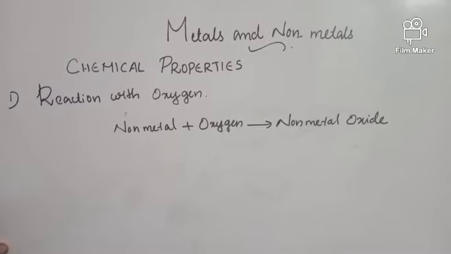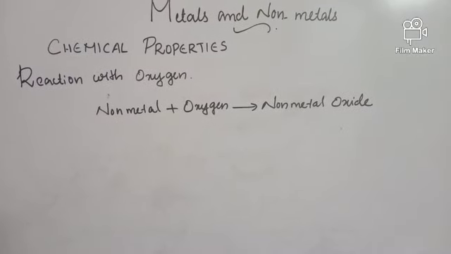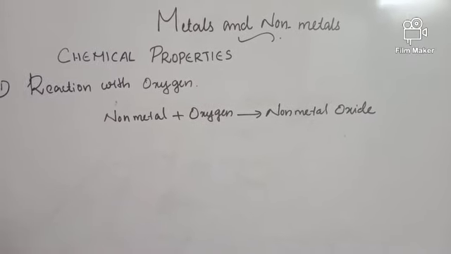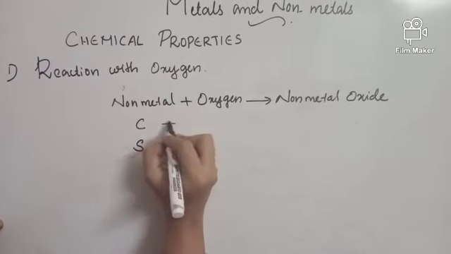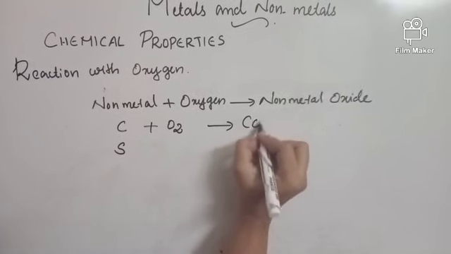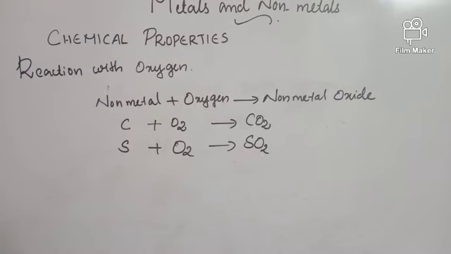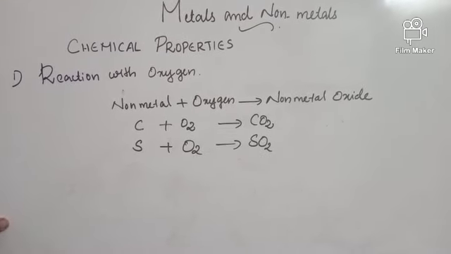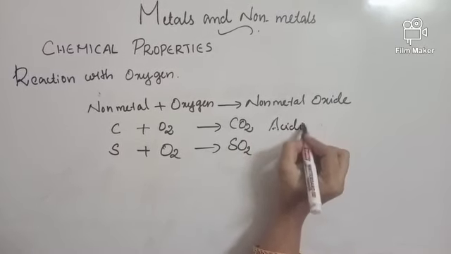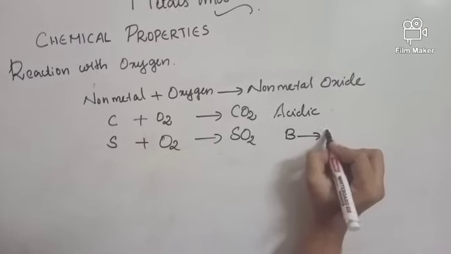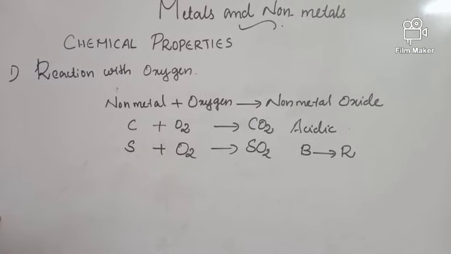Now let's see the reaction of non-metals with oxygen. Non-metals react with oxygen to form non-metal oxides. Carbon and sulfur are examples of non-metals. Carbon reacts with oxygen to form carbon dioxide. Sulfur reacts with oxygen to form sulfur dioxide. So non-metals react with oxygen to form corresponding non-metal oxides, and these are acidic in nature. They will turn blue litmus to red.